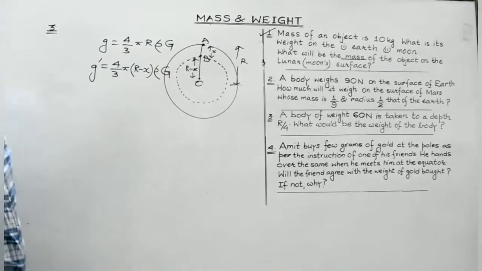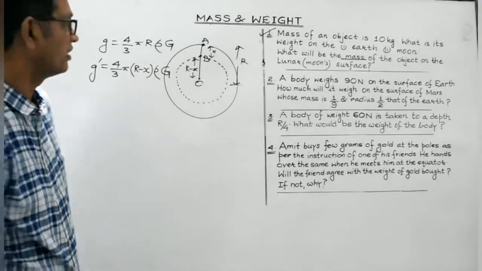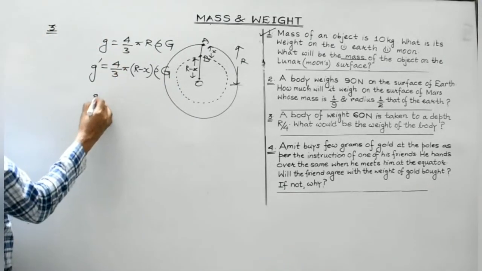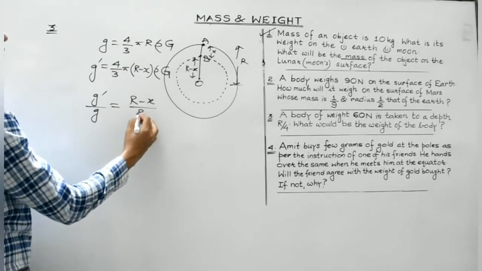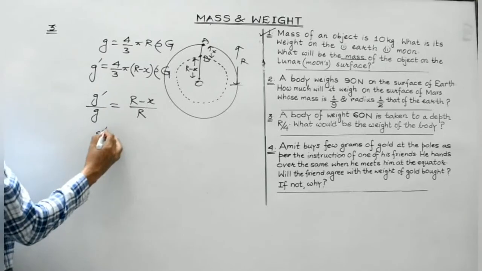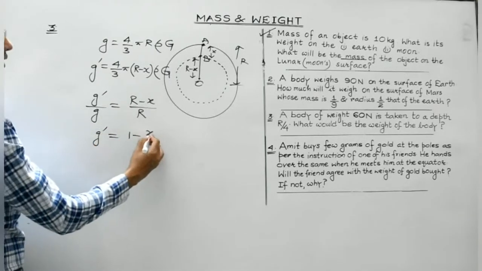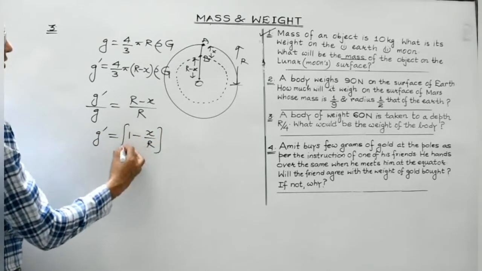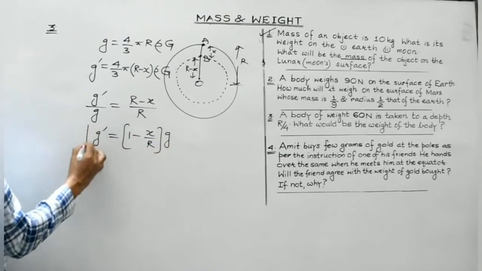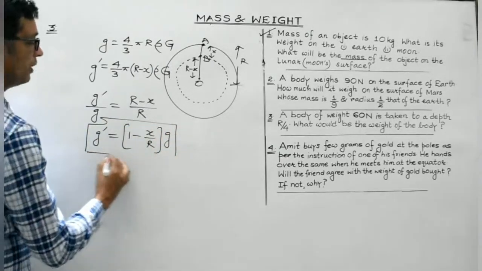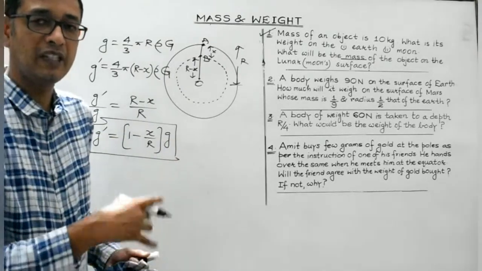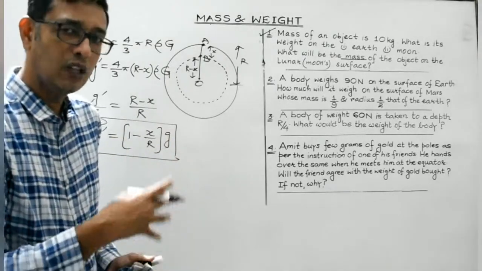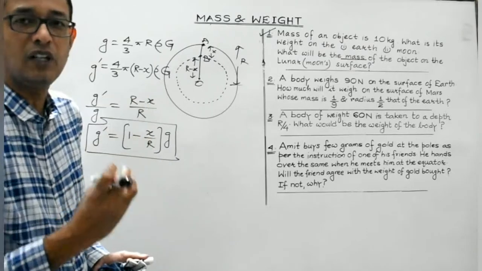Density is considered to be constant throughout. It's the average density. So if you divide these two, g dash by g, what do you get? R minus x divided by r, or g dash is equal to 1 minus x by r into g. So this is the formula which you have to make use of. You need not prove it time and again. Once the formula has been derived in the theoretical portion, while solving numericals, do use that formula directly.